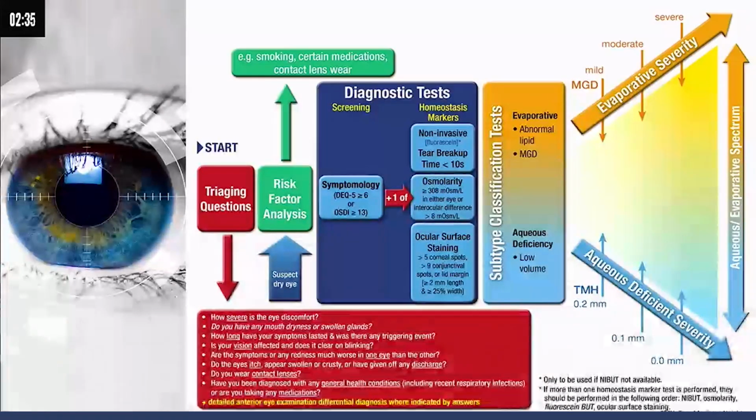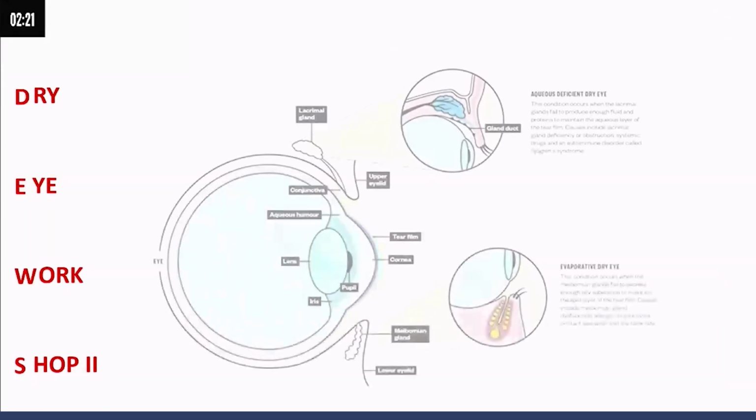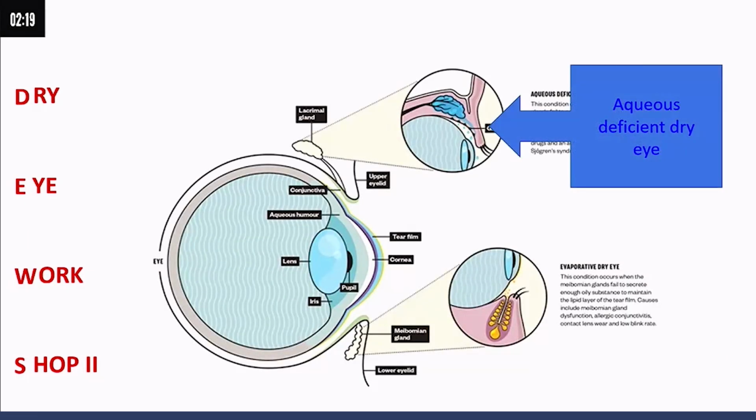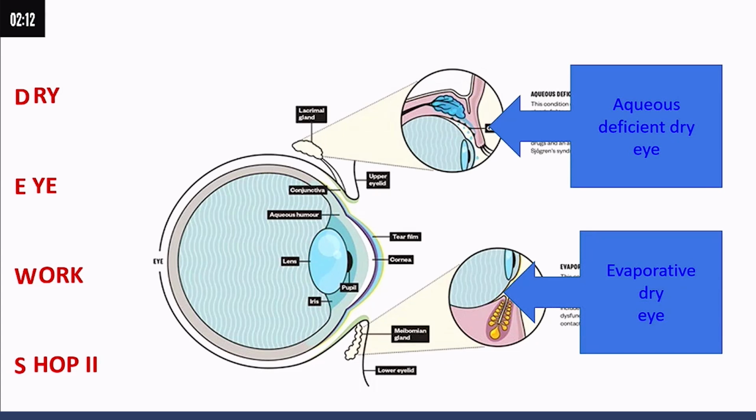If the tear meniscus is reduced, go ahead with further details of the meniscus examination and staining pattern, and rule out any underlying MGD or ADD, and address the condition prior to the surgery. If the patient has aqueous deficiency, address it and rule out systemic collagen vascular disorder. If it is MGD or evaporative, address it with proper management and lid hygiene, along with measurement of both MGD and ADD.